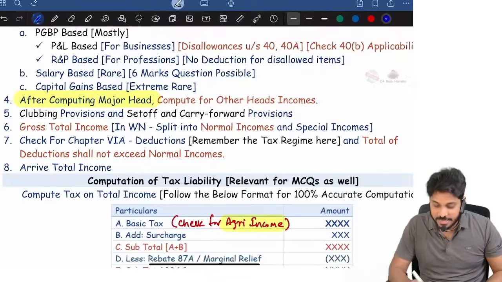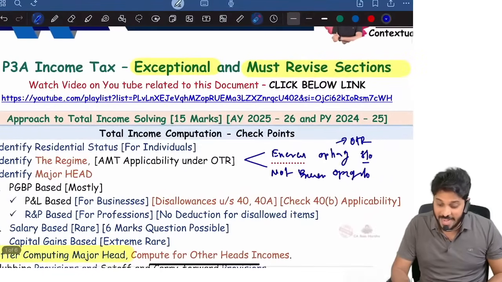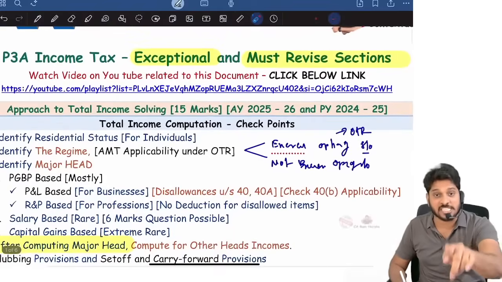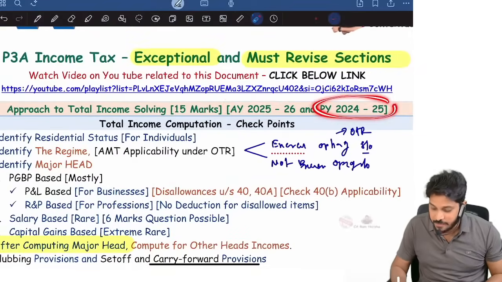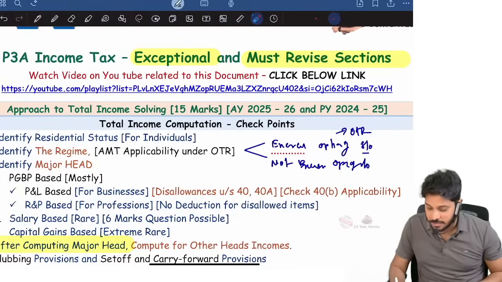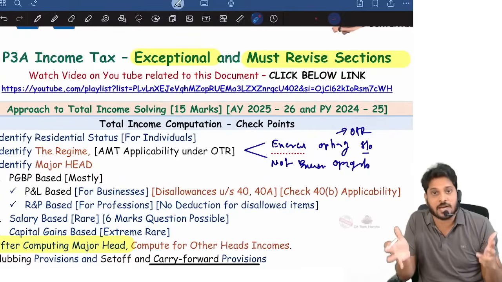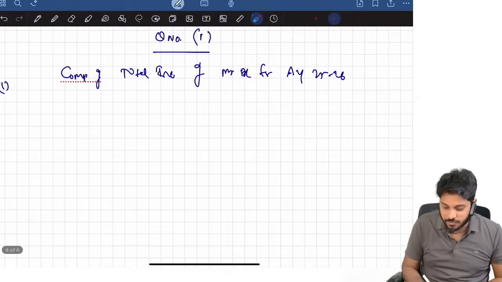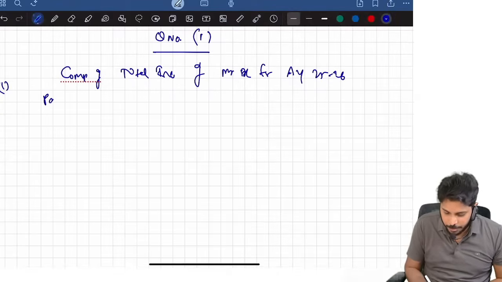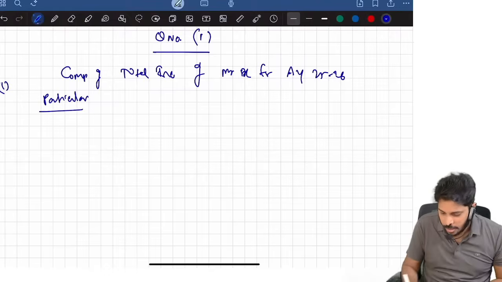For the September 2025 and even January 2026 exams, the assessment year will be 25-26, previous year will be 24-25. This is the year based upon which the questions will come. Okay, so computation of total income of Mr. X for the year.